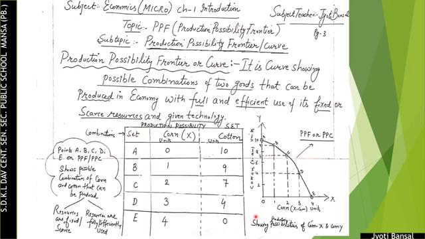So what we have observed in this production possibility curve is that A, B, C and D are possible combinations that can be produced with given resources, as the resources are scarce and resources are fully and efficiently used, and all this is produced with the given technology or technical knowledge.